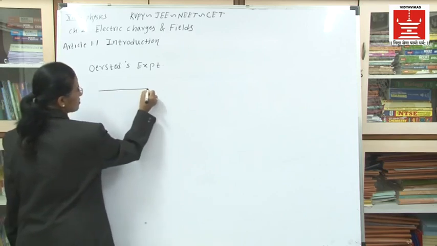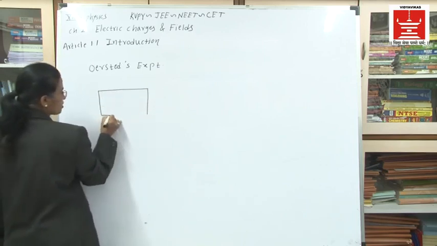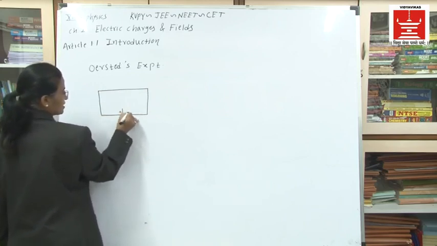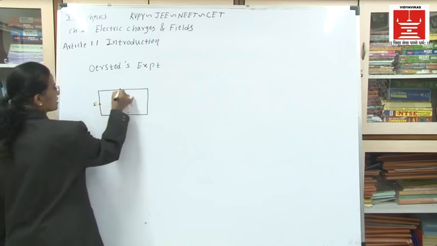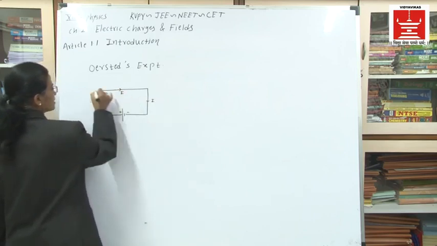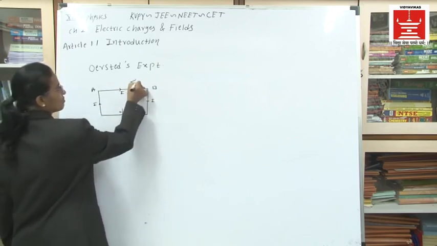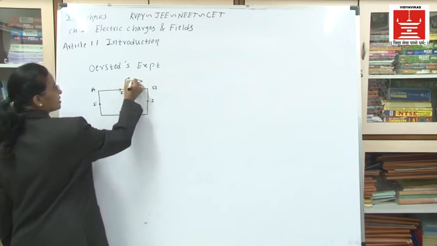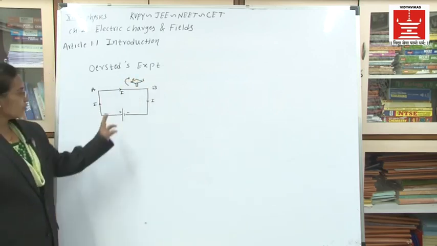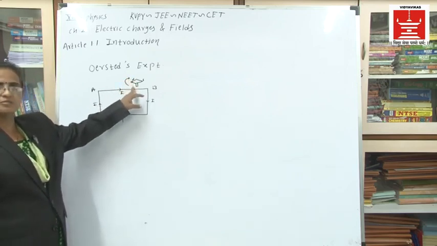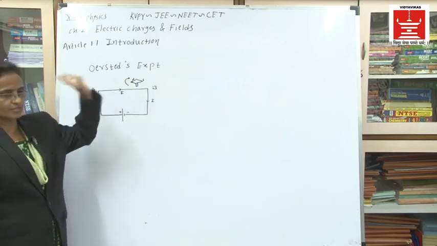Suppose this is a metal wire, and at the two ends of the metal wire a battery is connected. This is a battery. The current I flows. When the current I flows through this wire AB, the magnetic needle which is kept near it shows a deflection.